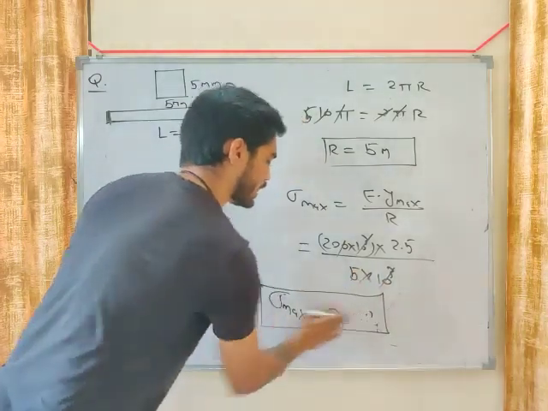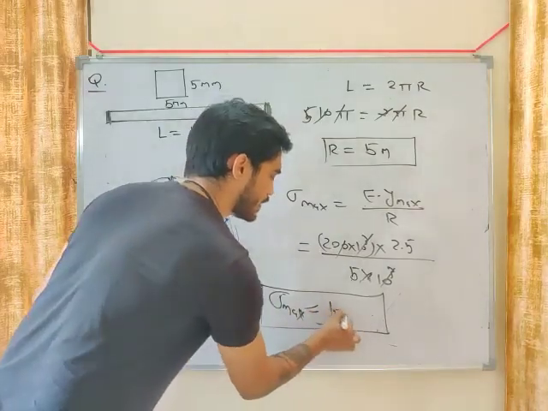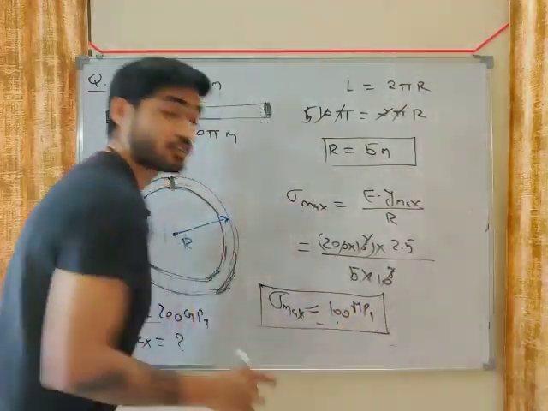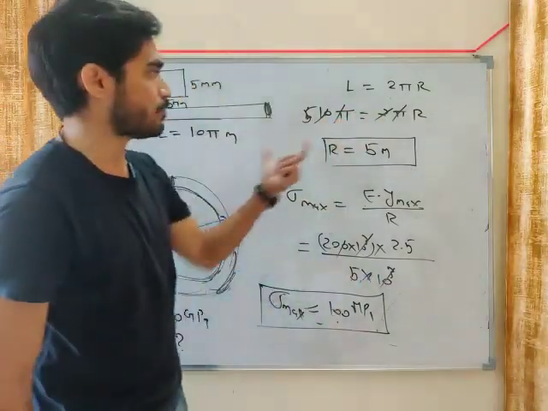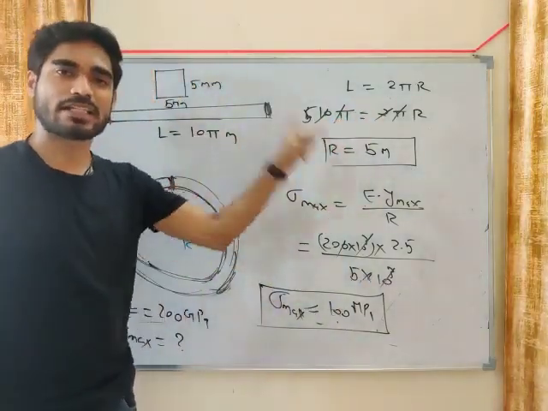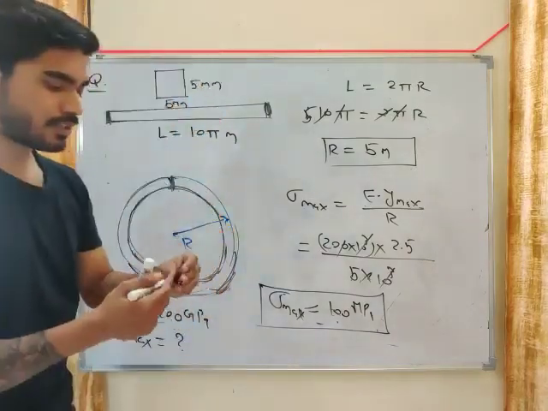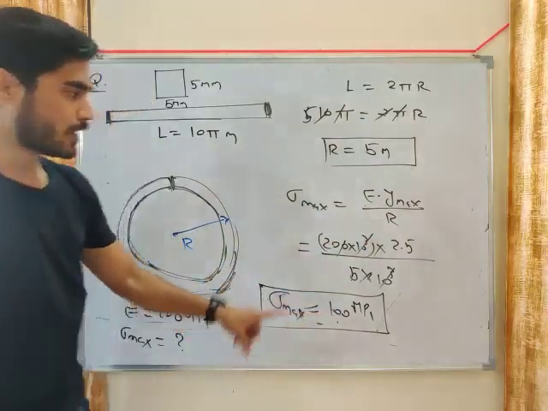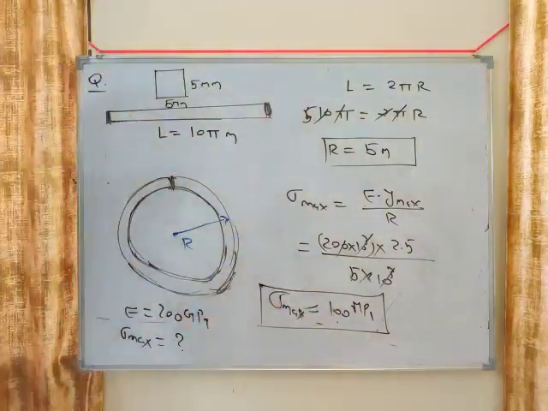So 5 into 10 to the power 3, this will become 100 megapascal. Sorry for the calculation. Sometimes I make these mistakes in calculation. Please don't repeat my mistakes. Sometimes in the flow, I make this type of mistakes. Please be careful with the calculation, okay? So R is 5 meters, so your sigma maximum will be 100 megapascal, okay?